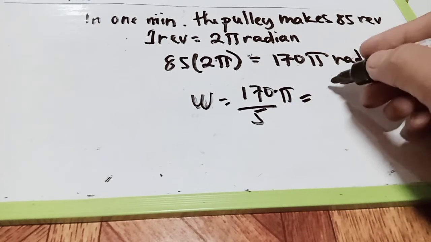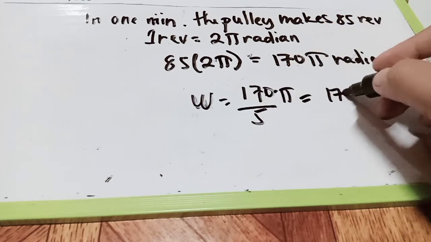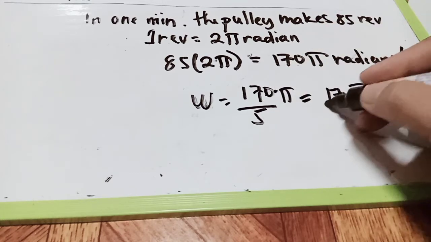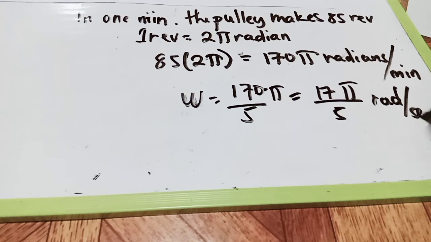Automatically, this will become 17 pi over 6 radians per second.